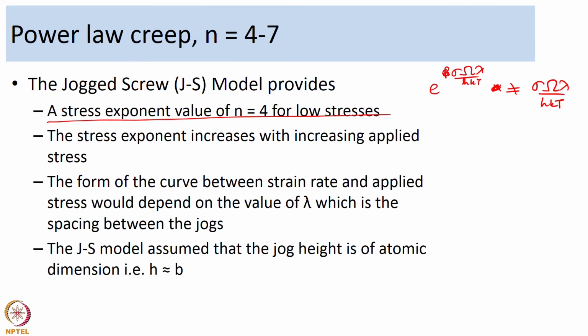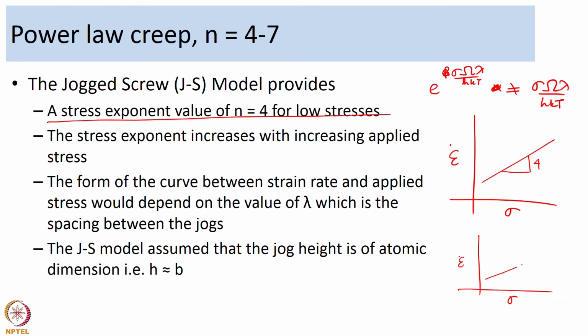Another observation is that the form of the curve between the strain rate epsilon dot and the applied stress sigma would depend on the value of lambda, which is the spacing between the jogs. So, we may expect n equal to 4 at certain stress ranges, but the value may gradually change from 4 to higher values, and the form of the curve may depend on lambda.